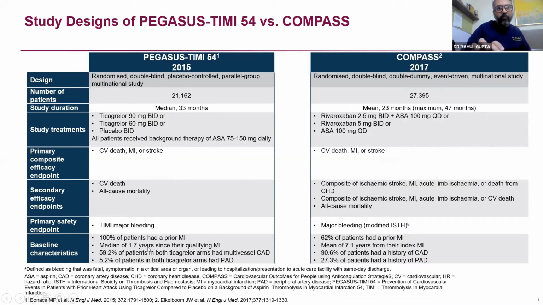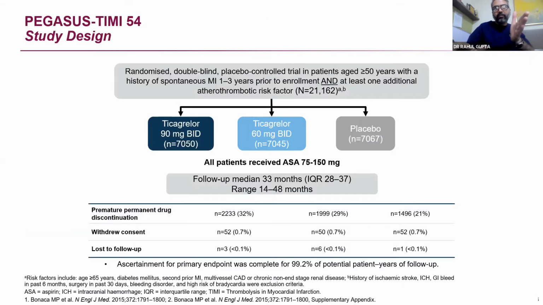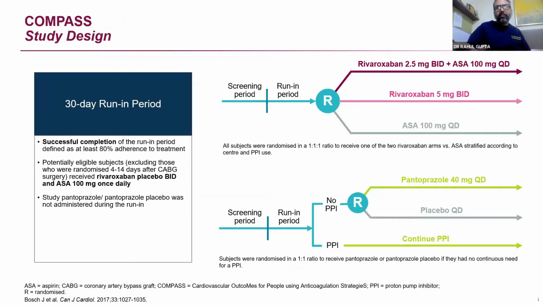The median was 1.67 years since their qualifying MI, while the mean was 7.1 years from their index MI. Our patient fits into post 1 year, and we derive the maximum benefit when we give this molecule much earlier. So this is somewhere our patient is fitting.